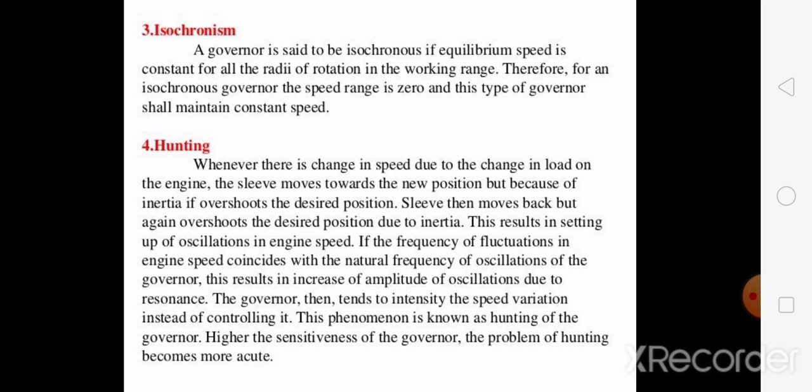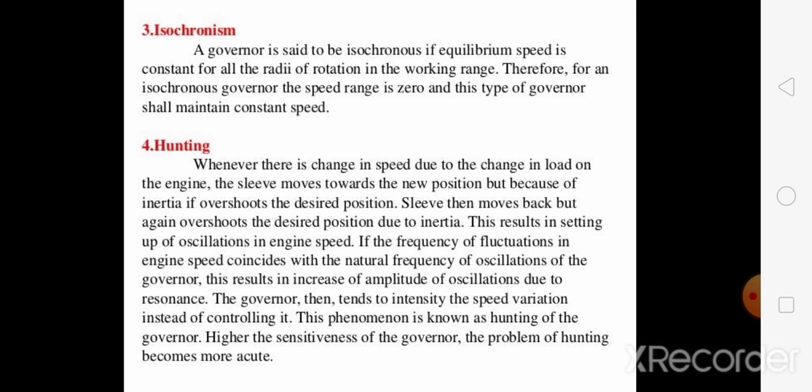When there is a change in speed due to a change in load on the engine, the sleeve moves towards its new position. But because of inertia, it overshoots the desired position, then moves back but again overshoots the desired position because of its mass moment of inertia. This results in setting up of oscillation in engine speed.